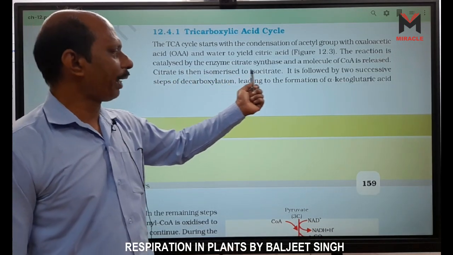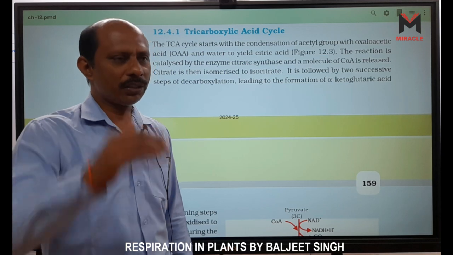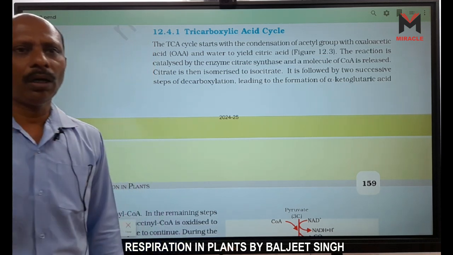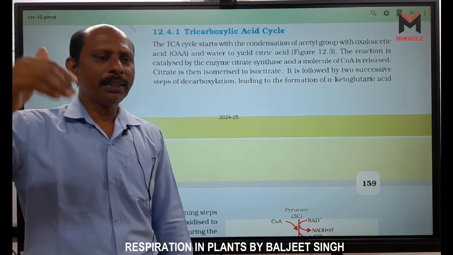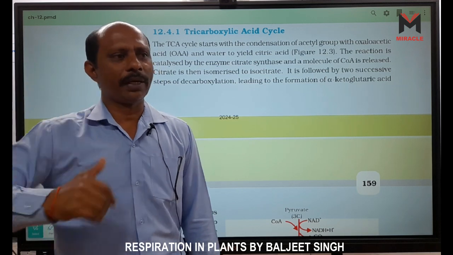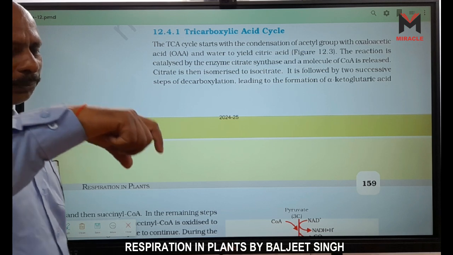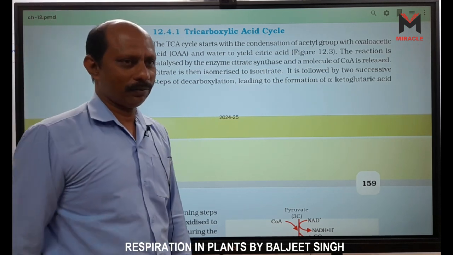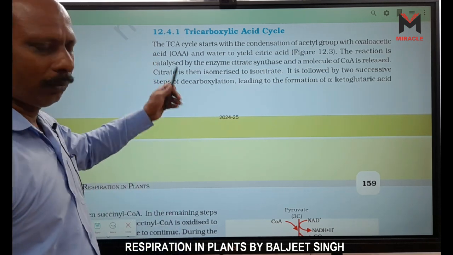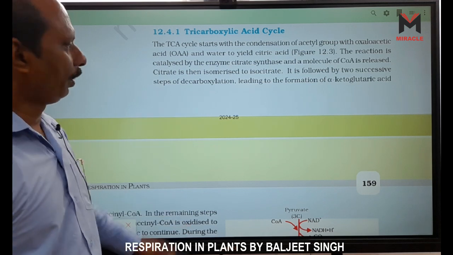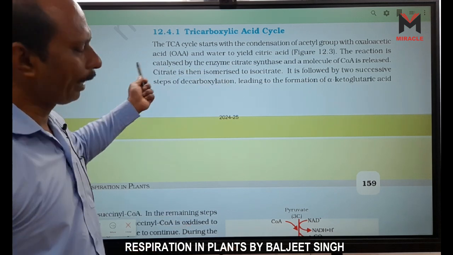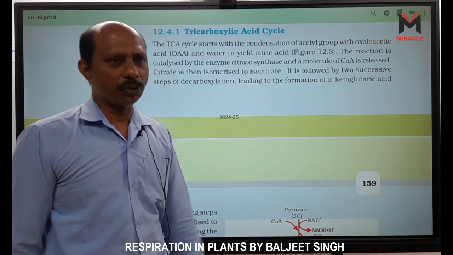Citrate is then isomerized to isocitrate. So first citrate, then it is converted into cis-aconitic acid, and then cis-aconitic acid is converted into isocitrate, right? An intermediate substance is there, cis-aconitic acid. And then isocitrate is formed. Here it is only directly given that citrate is isomerized into isocitrate.